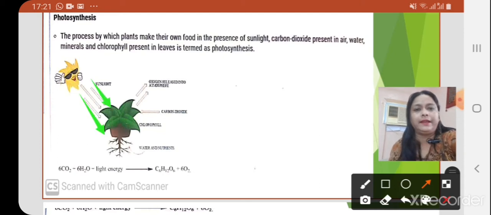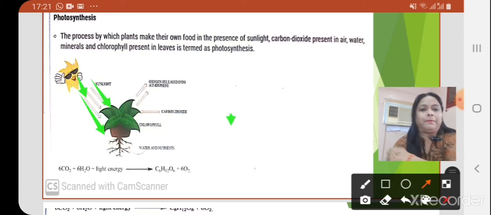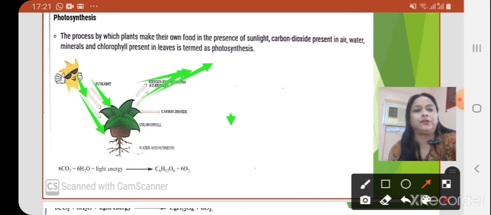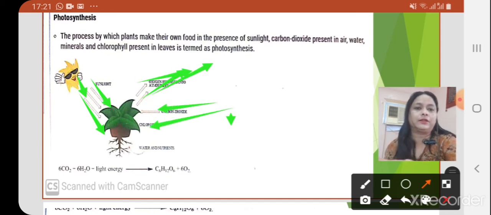Sunlight is absorbed by the plant and oxygen is released into the atmosphere during photosynthesis, and carbon dioxide is absorbed from the atmospheric air.